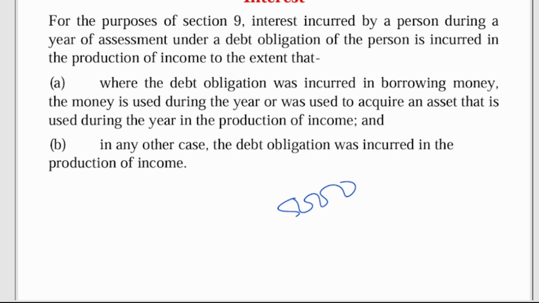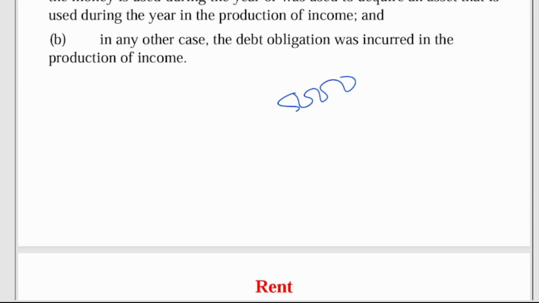But if you borrow money and use that money to do special works at the director's house, that is not allowed. How is this affecting production? So the interest on that money wouldn't be allowed. So under this concept, under section 9, which is interest, we say that if the interest is incurred for the purpose of conducting the business, solely for the business, we deduct it.